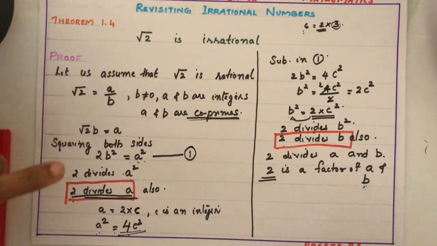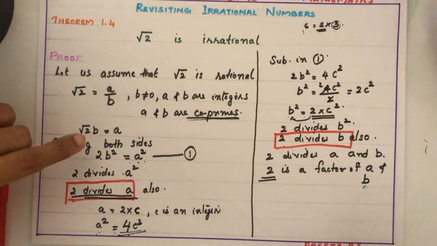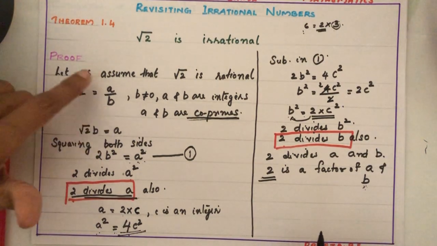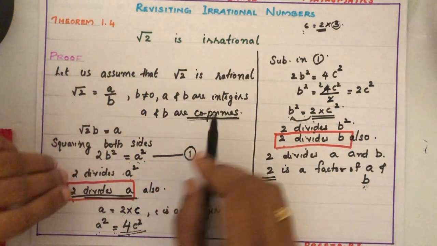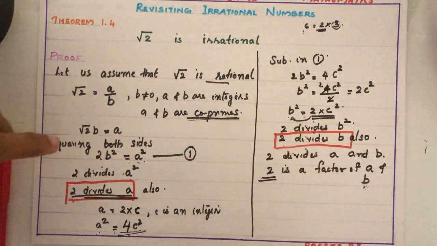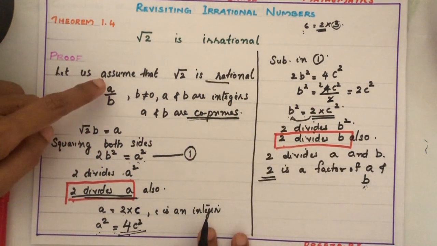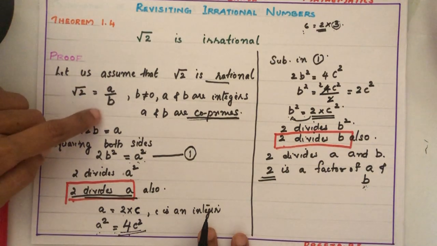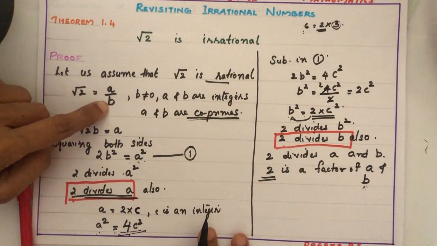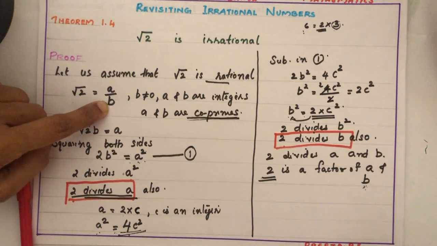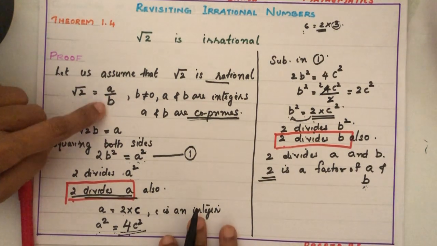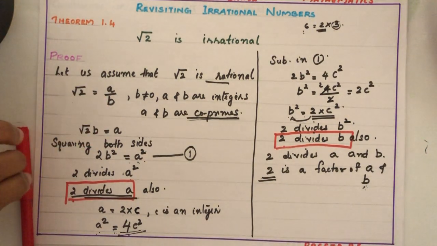So it means this contradiction came because of our wrong assumption. We have assumed that root 2 is a rational number. That's why we could write root 2 as a by b, with a and b coprimes. But finally we got a and b are not coprimes.